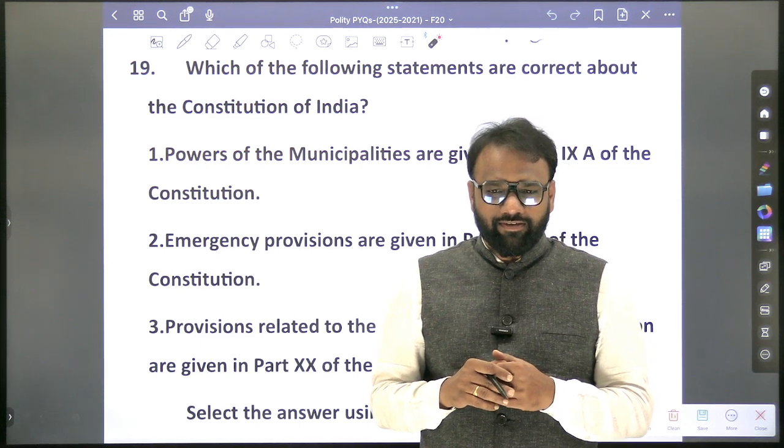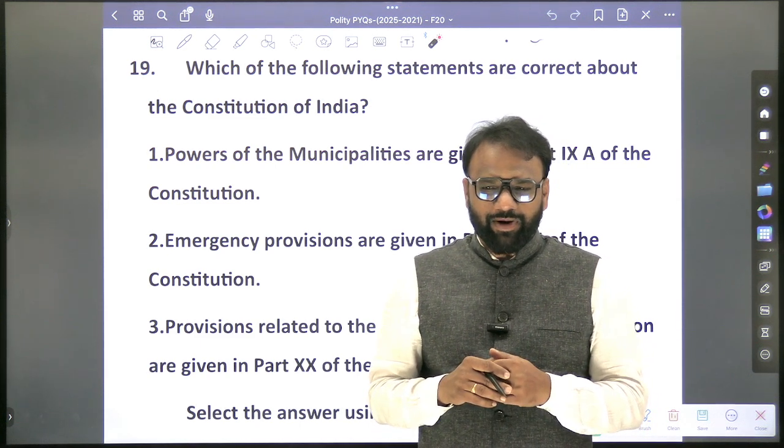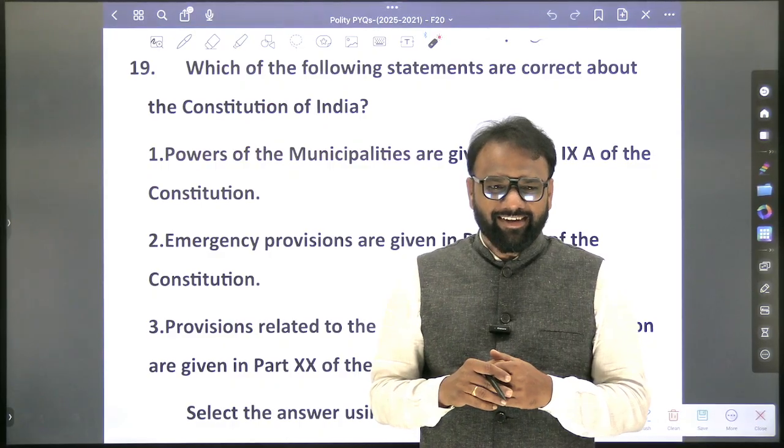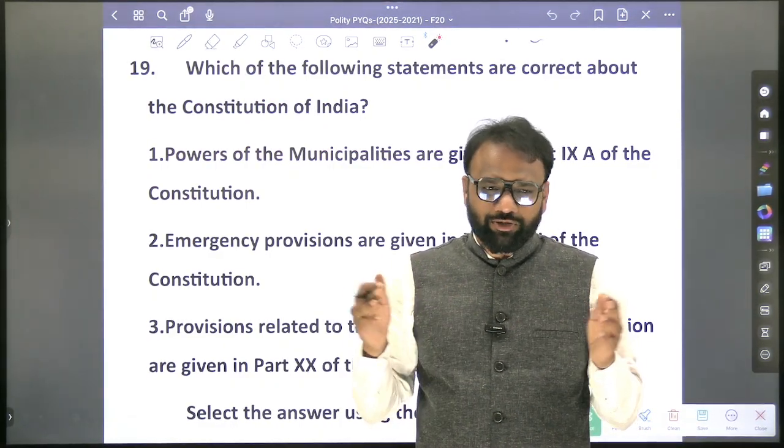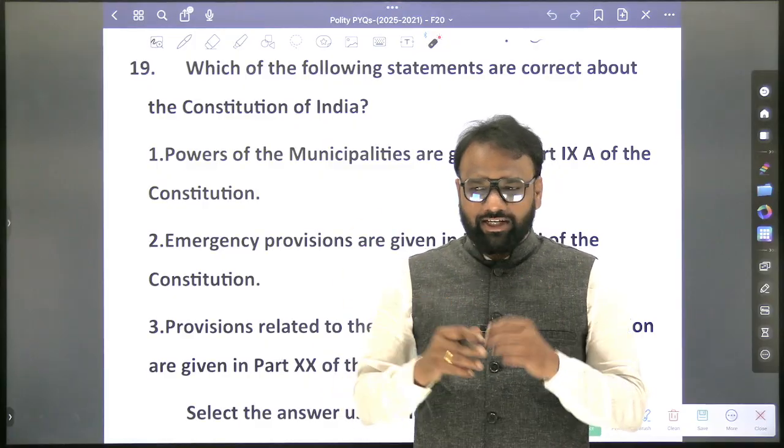Part 6. Part 7. Assessment you have to do, where you are getting stuck. Up to part 4A you are very much confident, but after part 4A you are getting stuck.